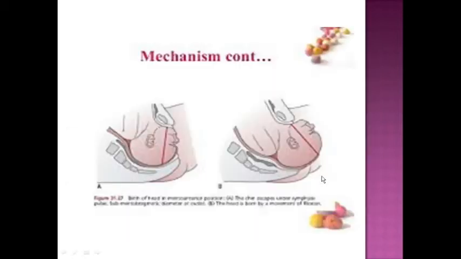As you see, this is a flexion. But in case of vertex presentation, first the head will come, and the head will come and deliver like this, opposite. See, there it delivers with extension. The head will flex here. Okay.